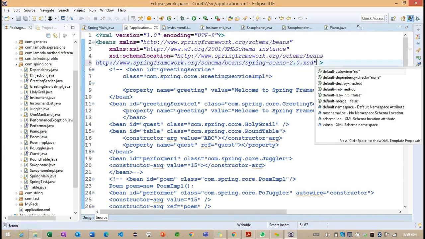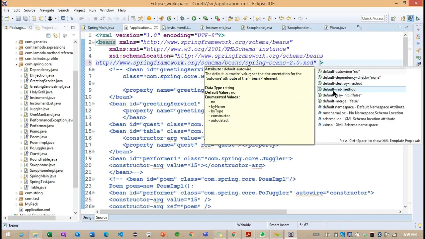Here we have an option called default init method and default destroy method. This is provided at the beans level, the root tag level. Whenever we add it here, it is applicable to all the beans.